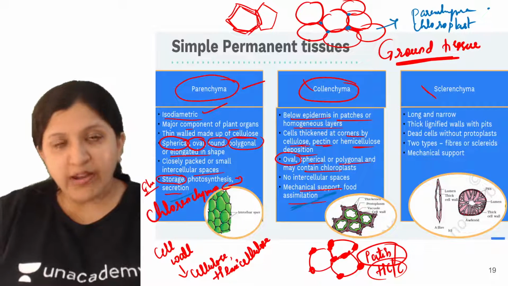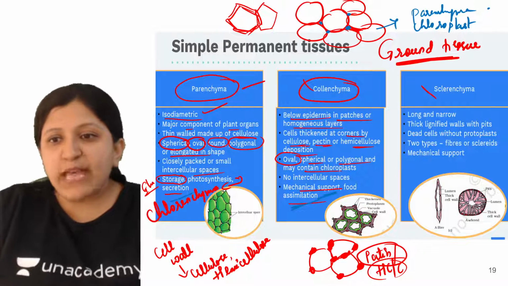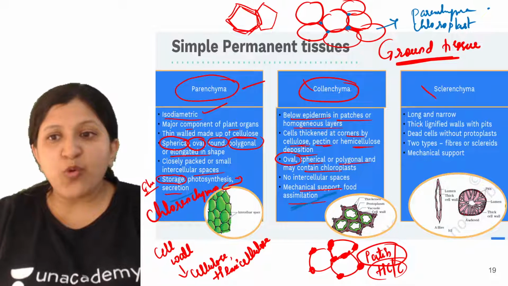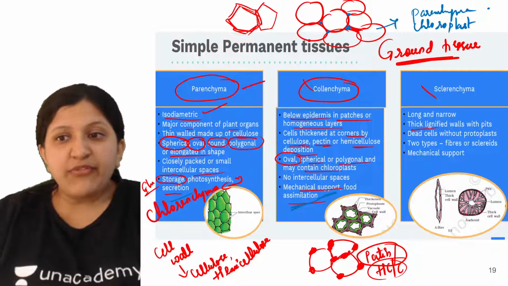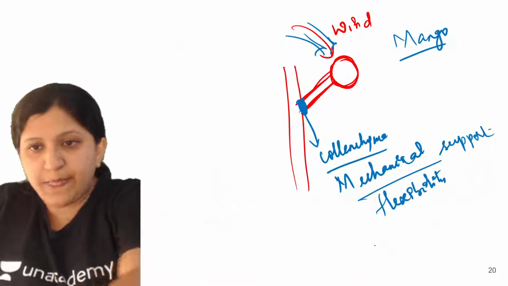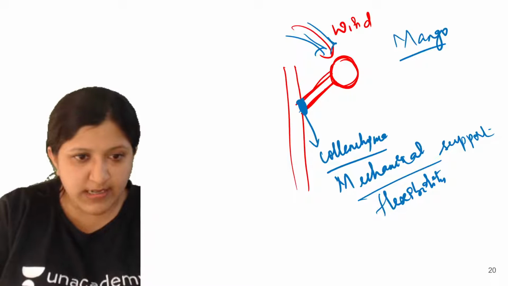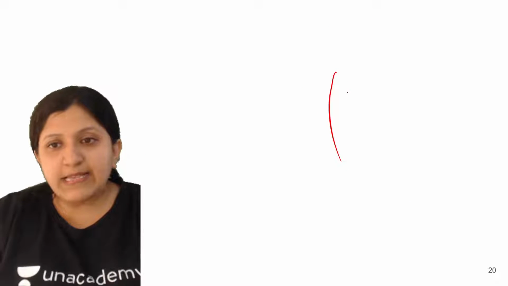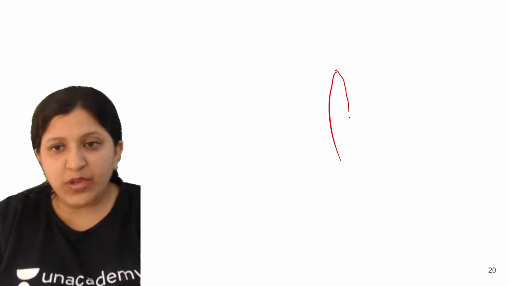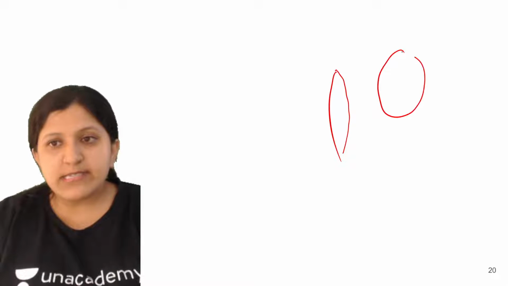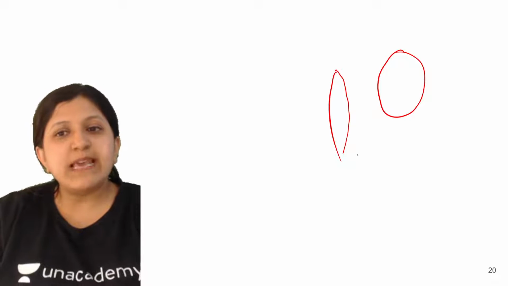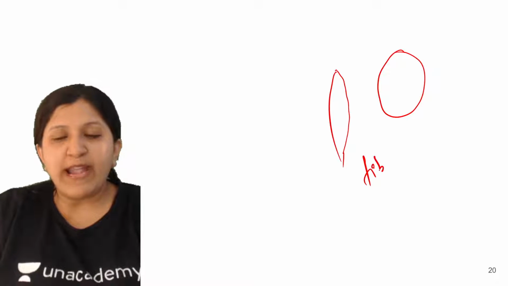So this is long and narrow. You can see this is long and this is narrow, with thick lignified walls with pits. Let me just erase this part. Now, in this case, a cell is there. So it is basically sclerenchyma, which can also be called a fiber.